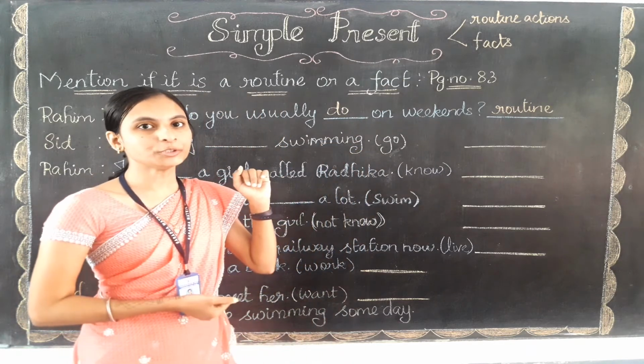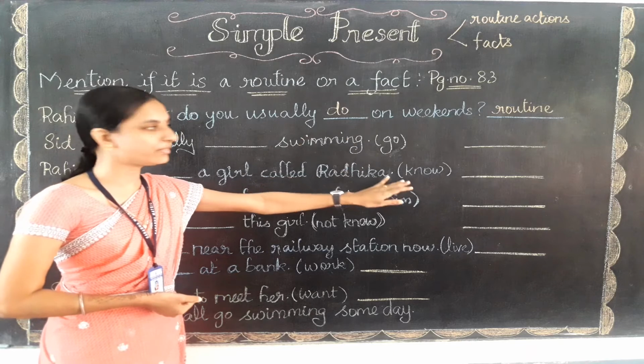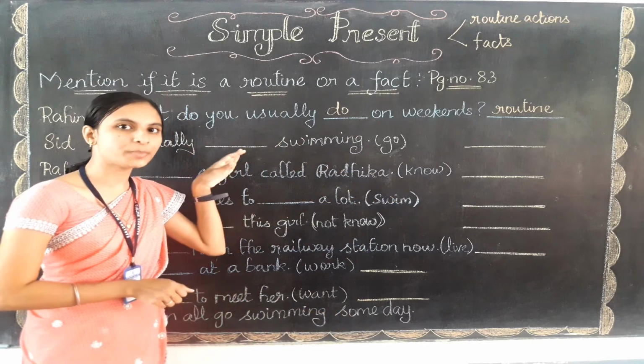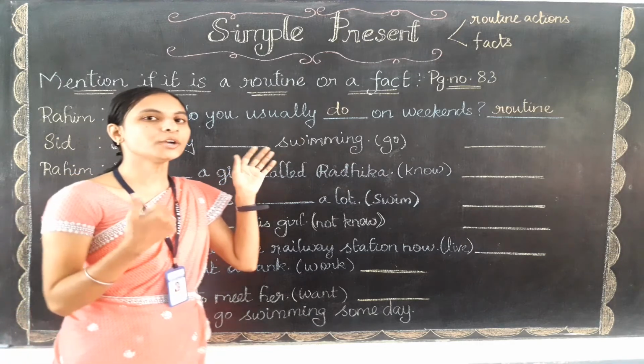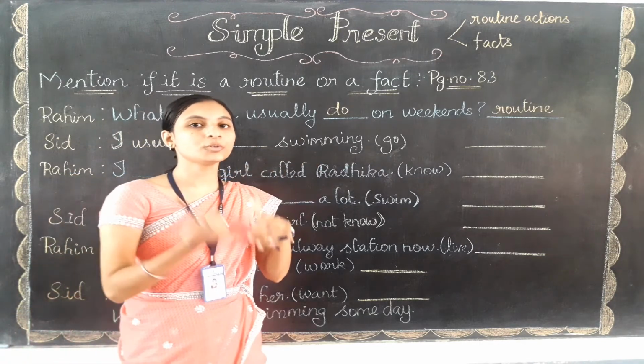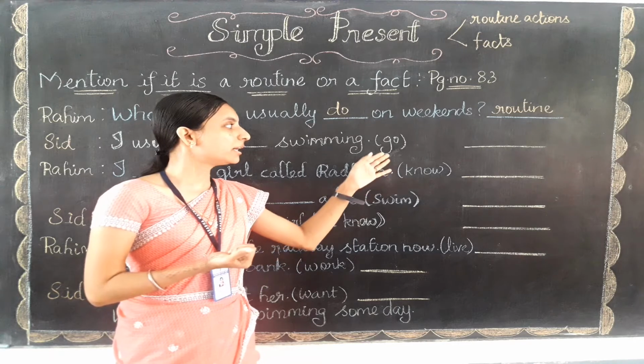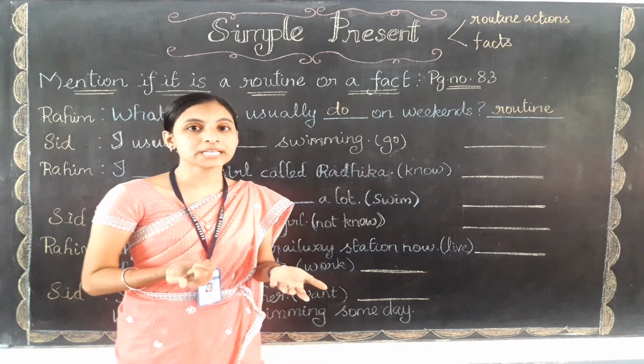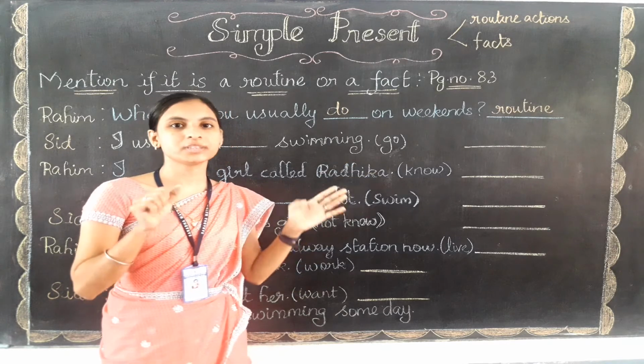In the bracket they have given the base form verbs, which you need to convert into present form verbs. What do we need to do to make the base form into present form? First, what is base form? A verb without any changes.